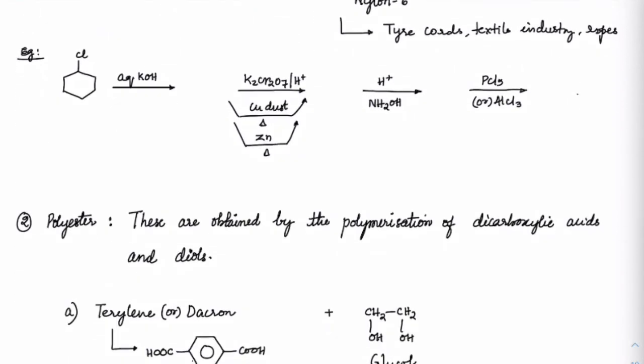This was a question once given with this as a starting material. If you treat that secondary cyclic halide with aqueous KOH, we know that it will form an alcohol, and the alcohol on oxidation with any of these gives the keto form. Once you get this keto form, we will get the oxime, double bond NOH. The oxime in the presence of acidic solution gives caprolactam.